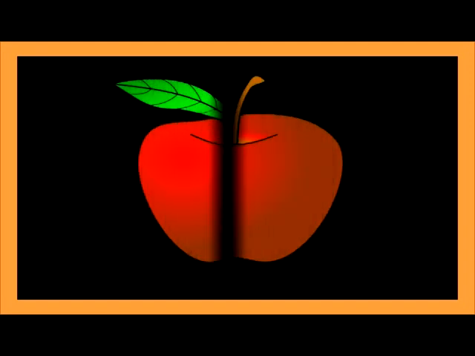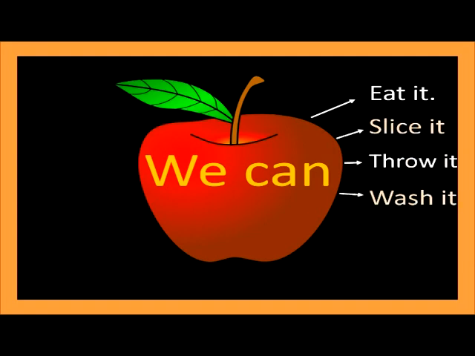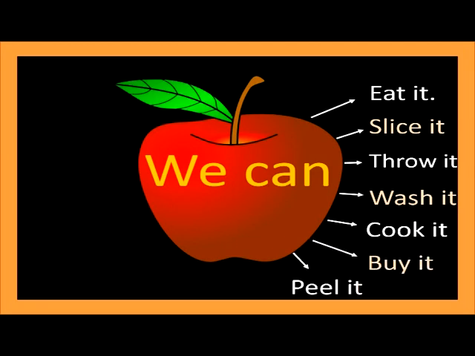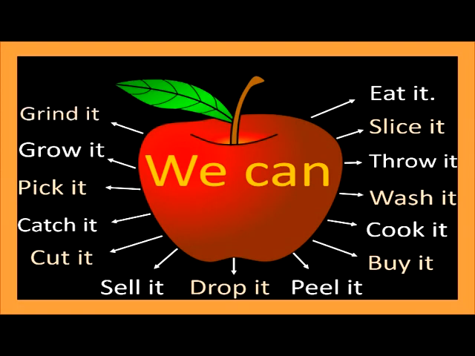Now let's start. This is a picture of an apple. It's an apple. What we can do with this? We can eat it, slice it, throw it, wash it, cook it, buy it, peel it, छील सकते हैं, drop it, sell it, cut it, catch it, pick it, grow it, and grind it.